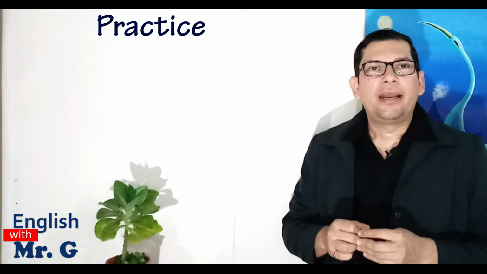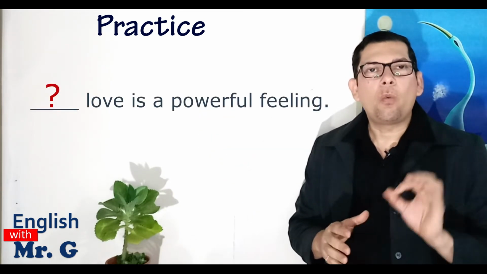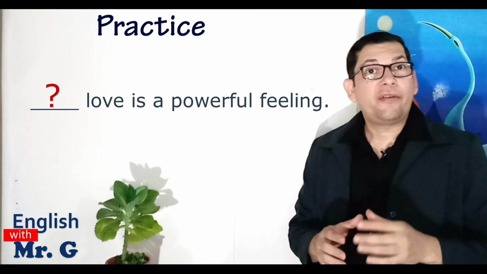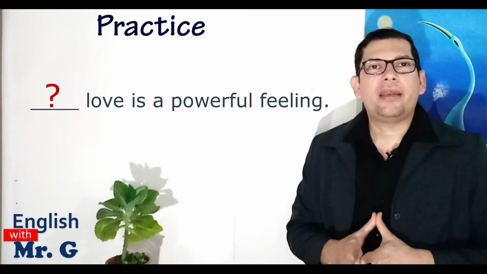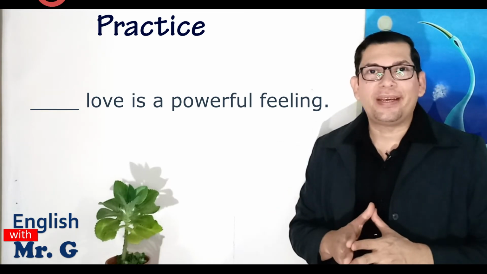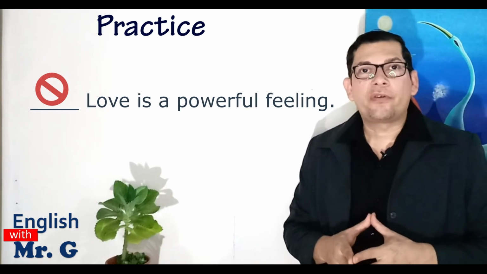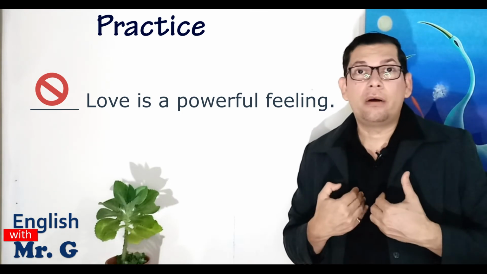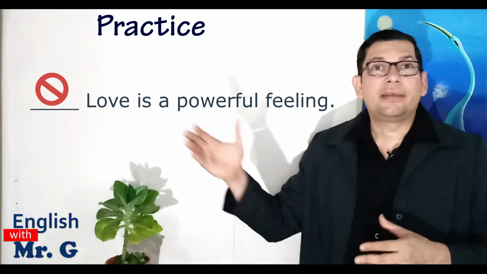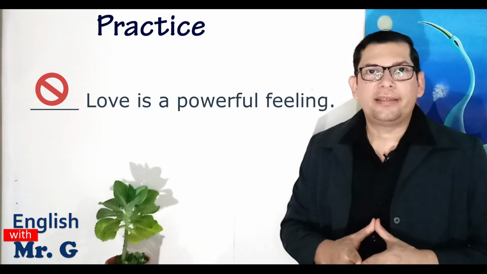All right, let's take a look at the second sentence. Take a moment and think about what option we can use, the definite article or not the definite article. Okay, if your answer is no, we don't use it, you are absolutely correct. The sentence says, "Love is a powerful feeling." Now, we don't use it because I am not talking about any particular love. I'm not talking about my love or your love or somebody else's love. We're talking about love in general, and that's why I omit the definite article.